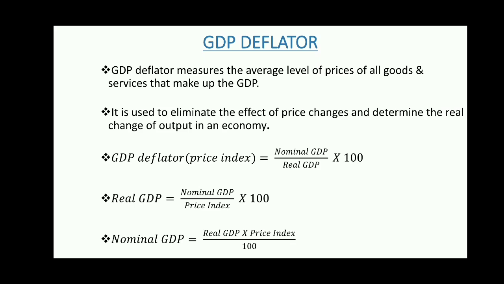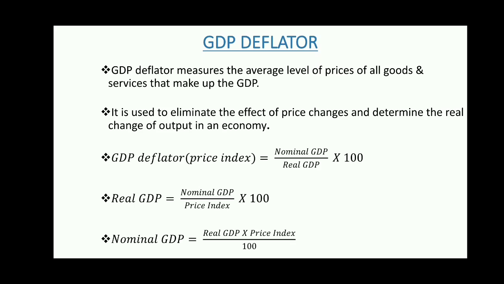You only need to remember the first formula, GDP deflator equals nominal GDP by real GDP into 100. From that formula, whatever variables' values are given to you, you can calculate the other variables.